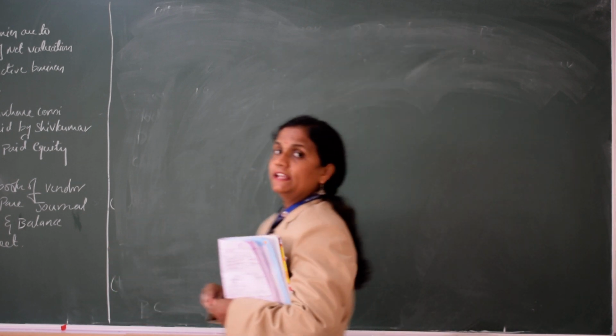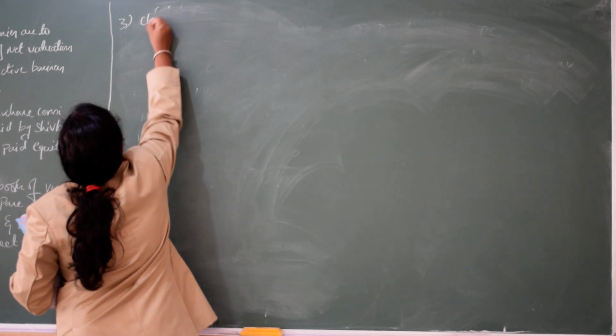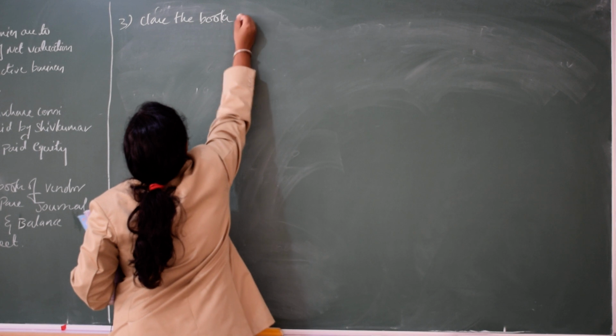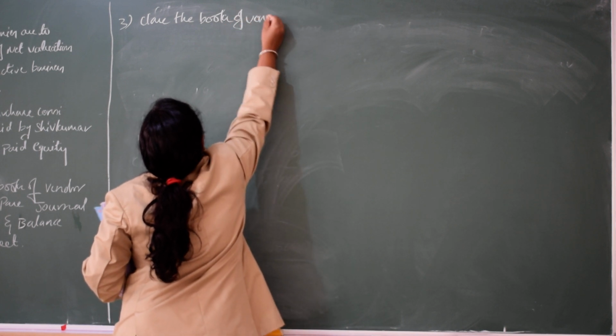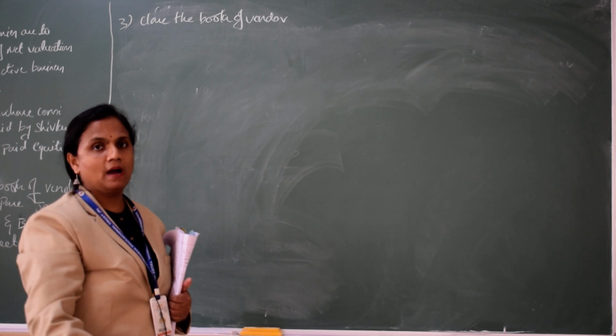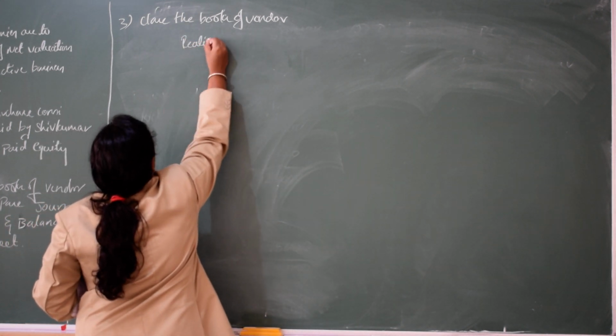Okay, step number 3. Close the books of vendor. Who are the vendors here? Shiva and Kumar. So in this we first prepare the realization account.